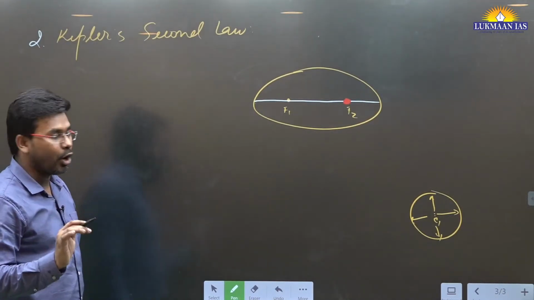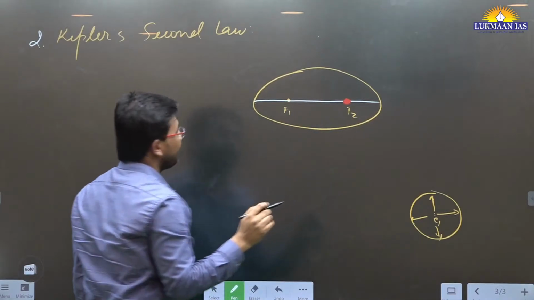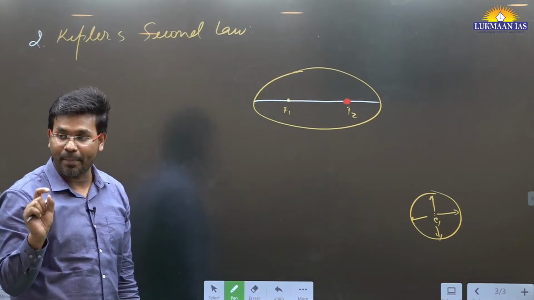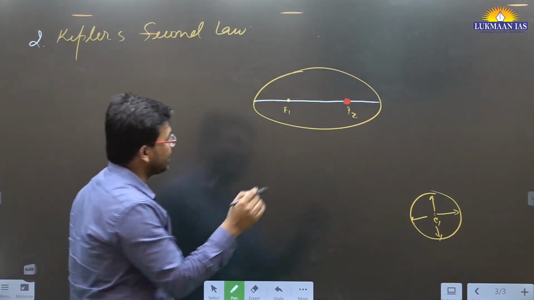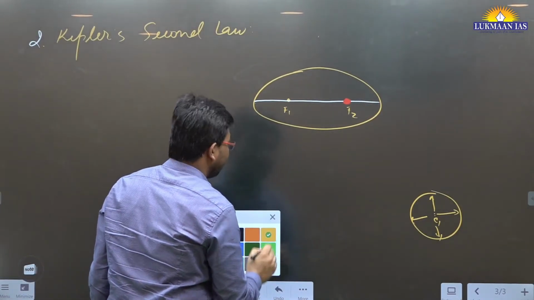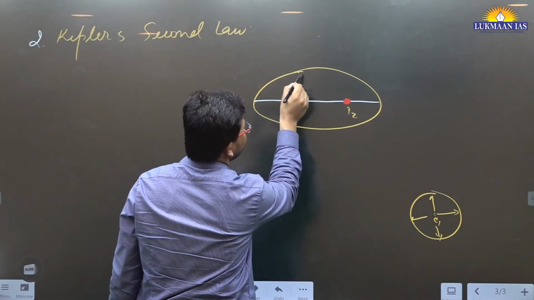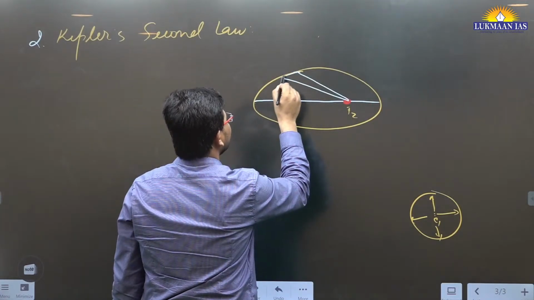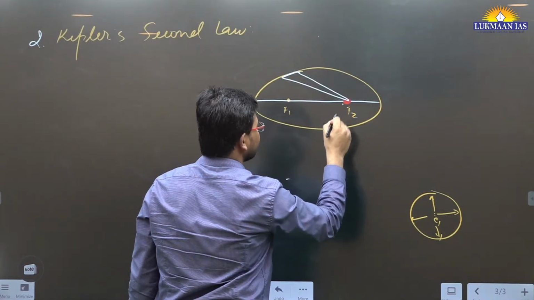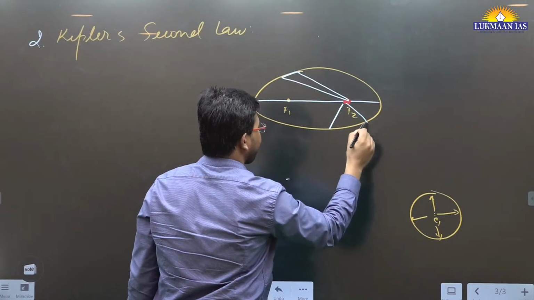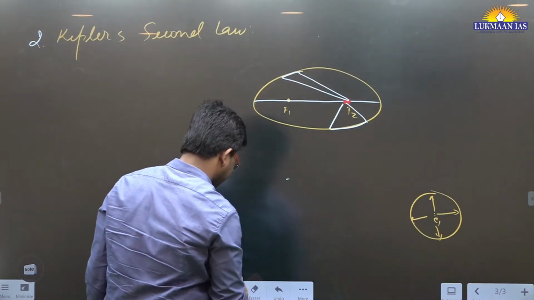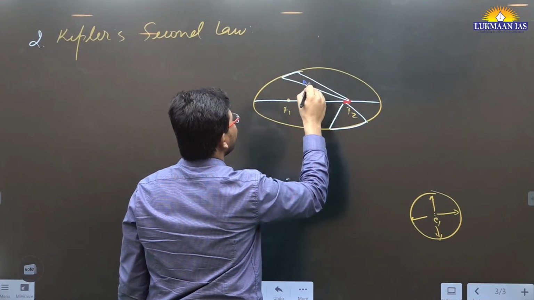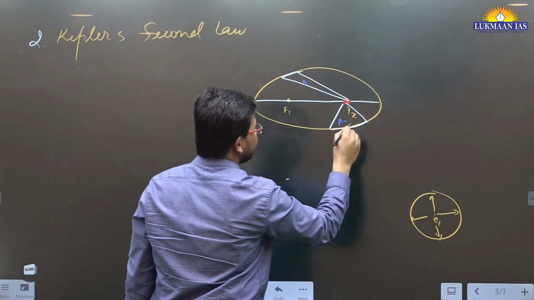So the second law of Kepler says that every planet traverses equal area in equal amount of time. How do we understand this? Let me draw this. This one is area 1, this one is area 2.